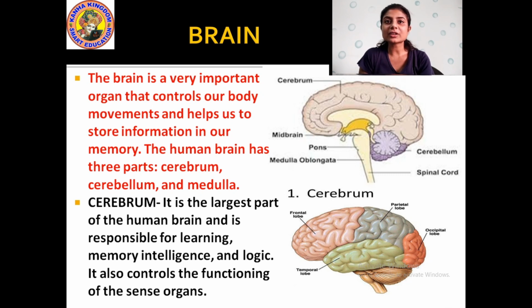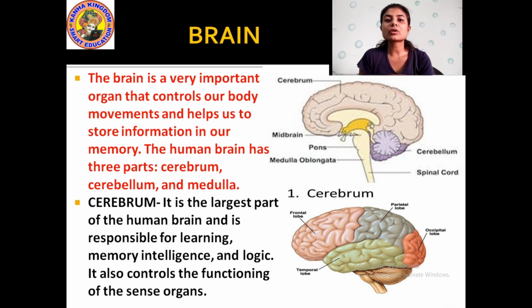And what is its function? It helps us in learning, memorizing things. Whatever we learn, whatever we memorize, everything is done with the help of this cerebrum, which is the largest part of the human brain. It is responsible for memory and intelligence. Memory and intelligence means whatever we read, whatever we see, we keep that in our mind. Yes or no? We memorize. Everything is done with the help of this cerebrum.